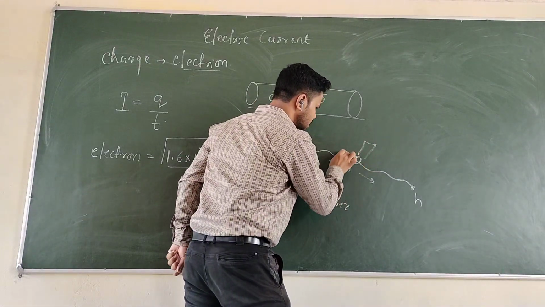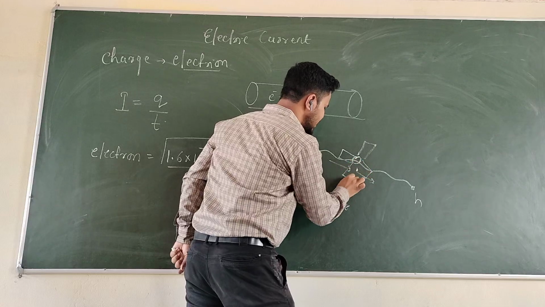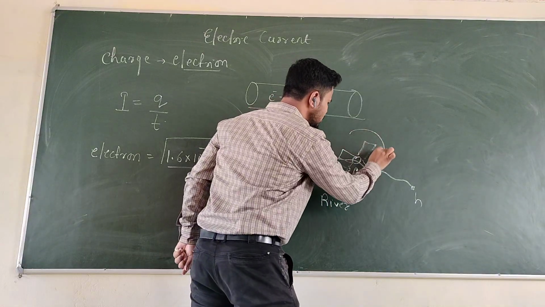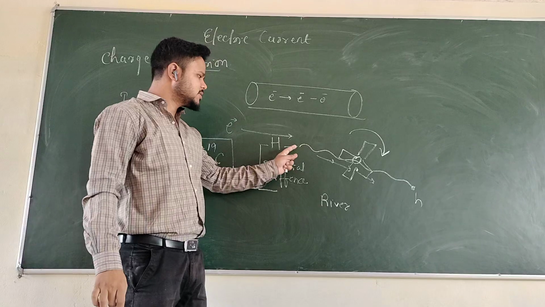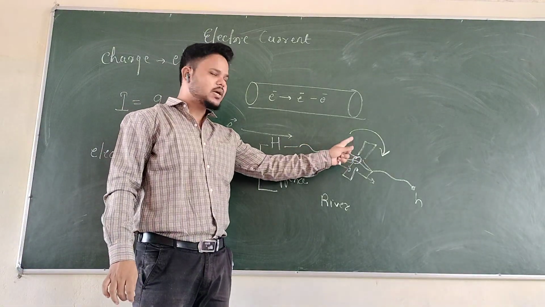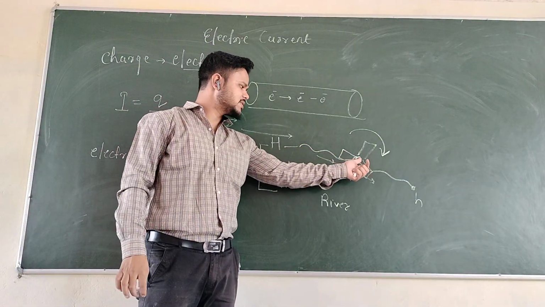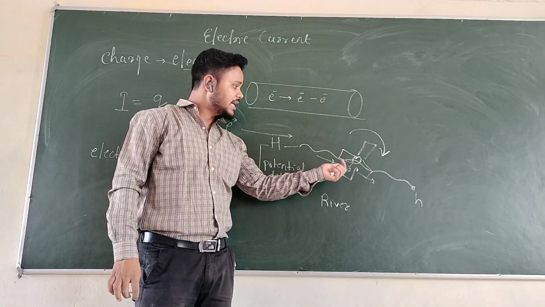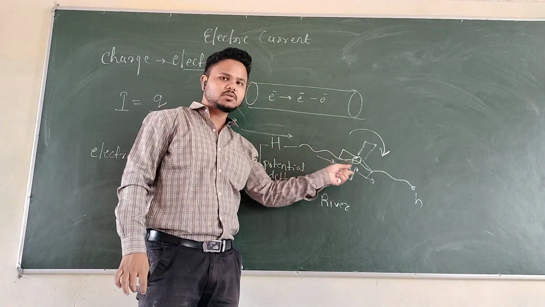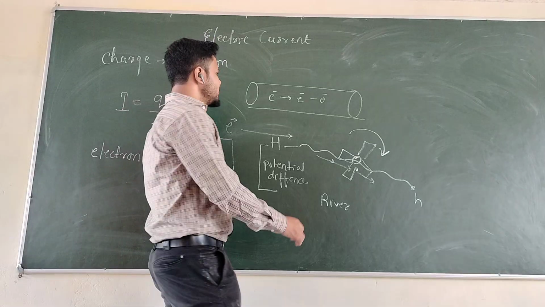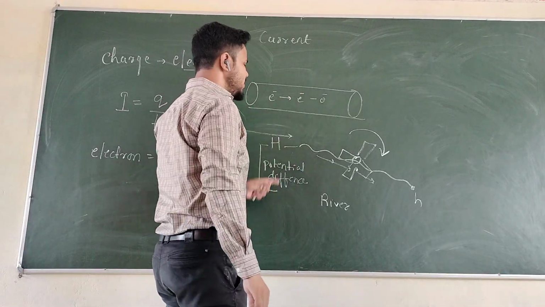here, a fan over here, you will see that this flowing water will help to rotate this fan. So this water current will turn into another form of energy. Now this fan is trying to resist the flow of water, and in case of resistance, the fan starts to move. Similarly, in case of an electric current, we require a